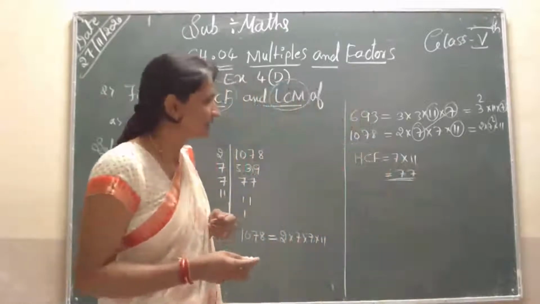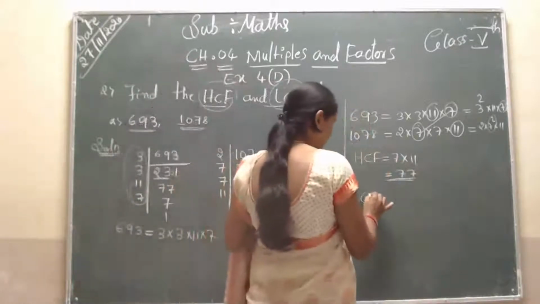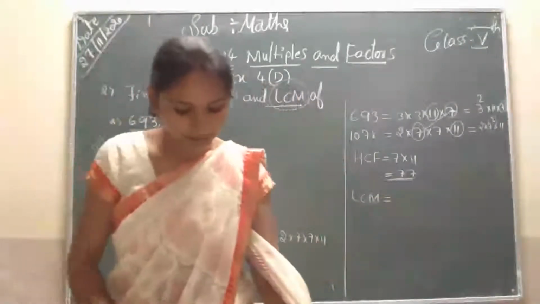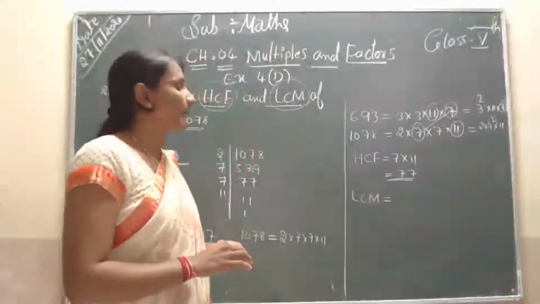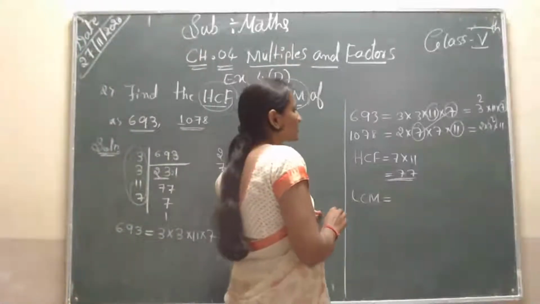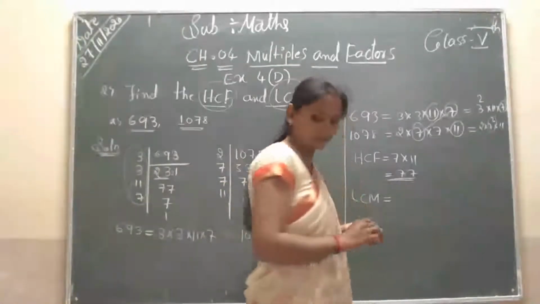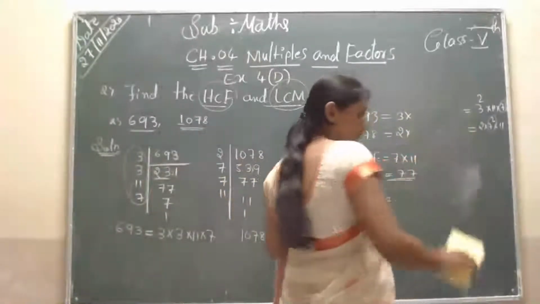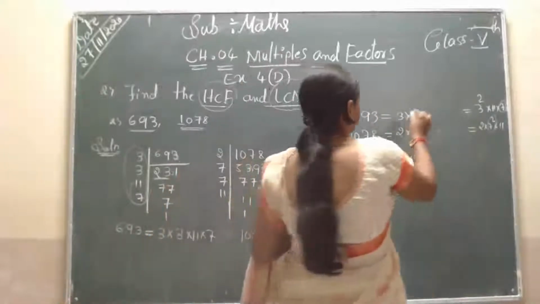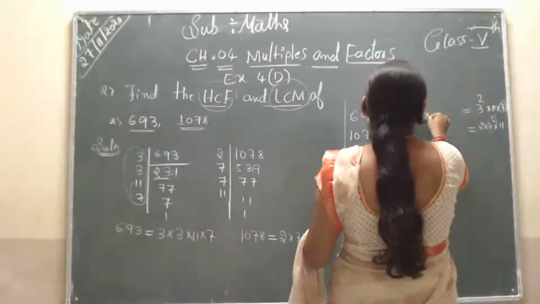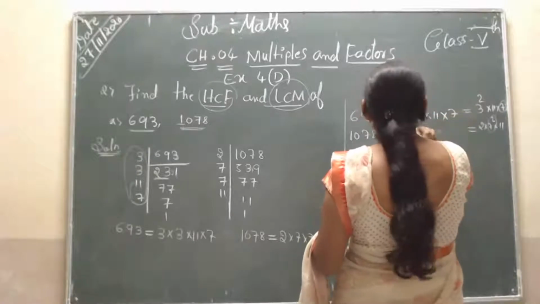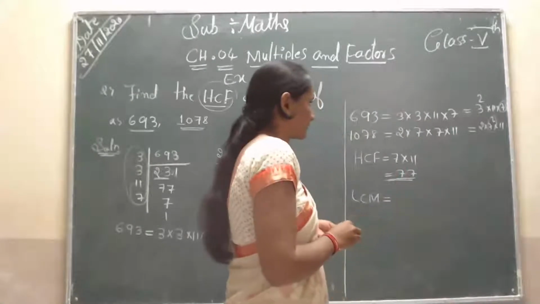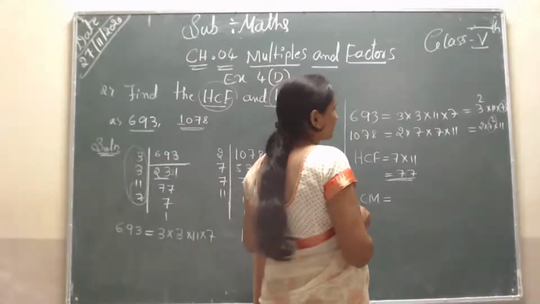Okay, then you have to find the LCM. Students, in LCM, can you observe here?